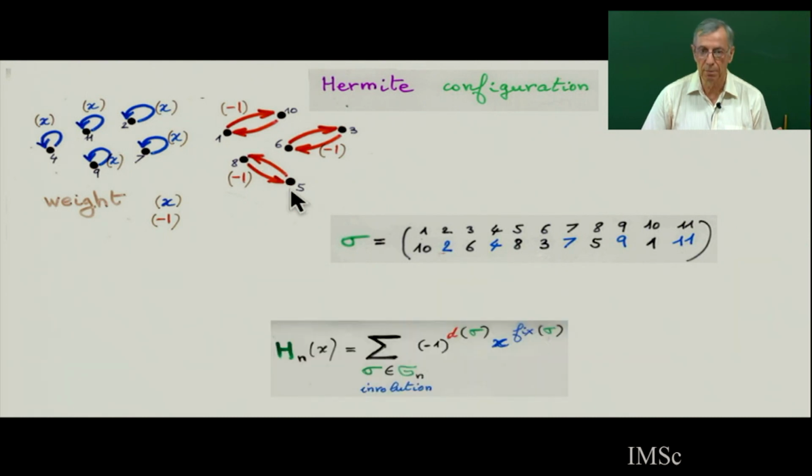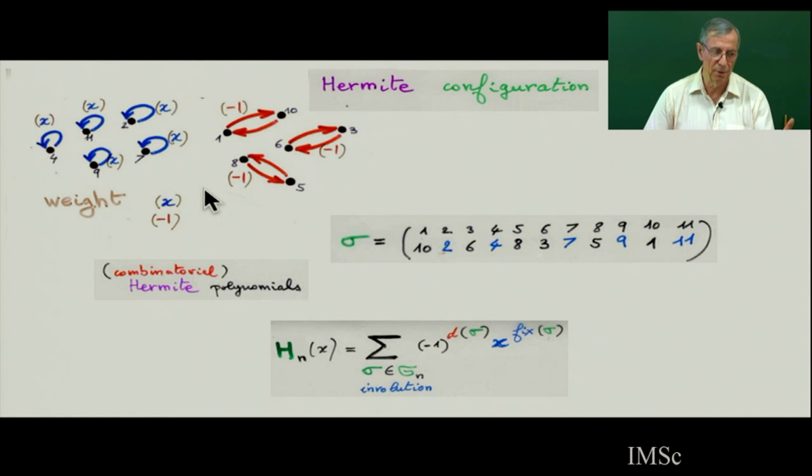And then the Hermite polynomial is going to be the sum of the weights of all these configurations on a finite set of n elements. The weight of a configuration is the product of all the weights.